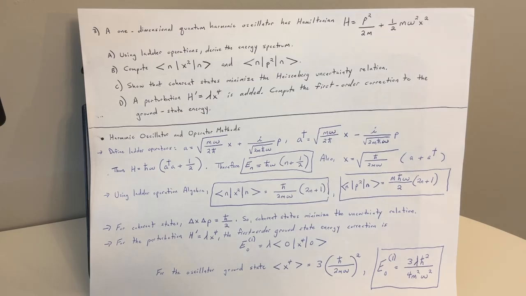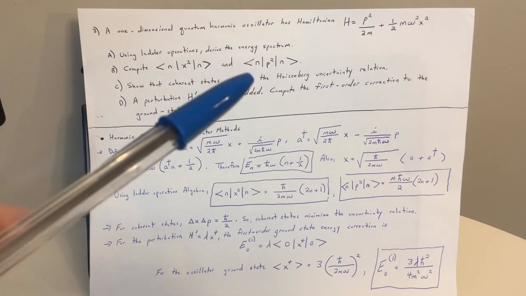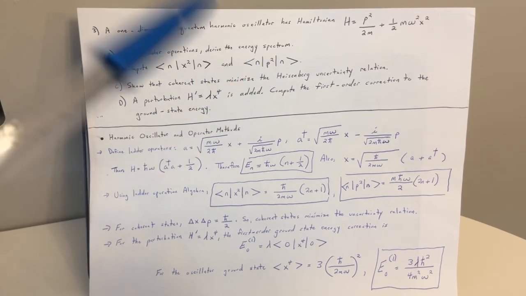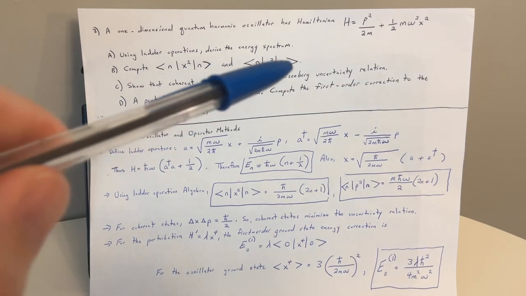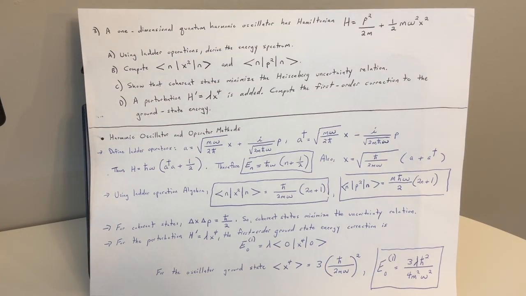For part B, computation of bra n x squared ket n and bra n p squared ket n. And we want to now show the coherent states minimize the Heisenberg uncertainty relation, and a perturbation H prime equals lambda x to the 4th is added. Compute the first order correction to the ground state energy.